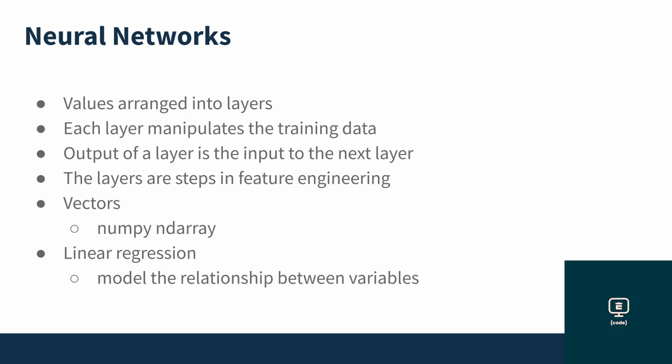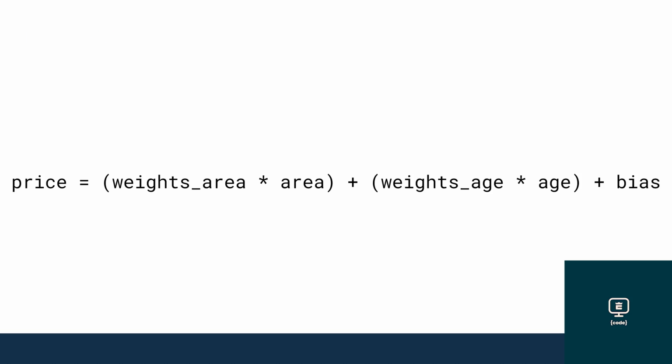Another important task in neural networks is linear regression. It is used to model the relationship between dependent variables and two or more independent variables. This can express the dependent variable as a weighted sum of the independent variables. For example, if you have a data set with the price of houses, their age, their location, and other variables, you can use linear regression to predict the price. The independent variables would be, for example, the age and location, and the dependent variable is the price.